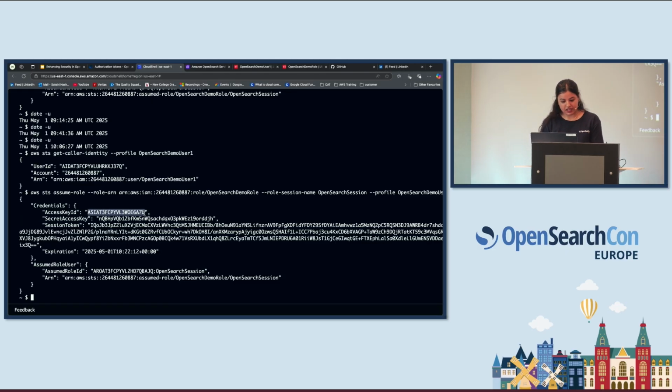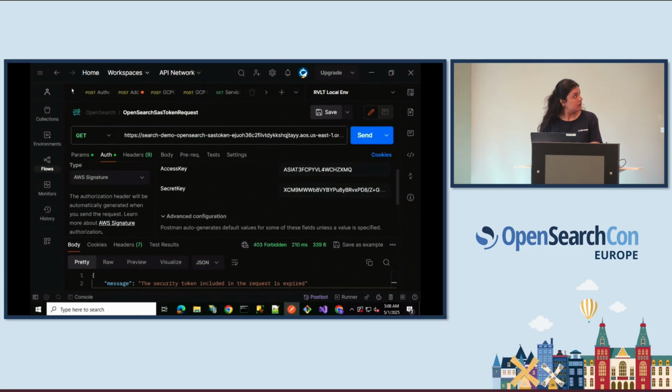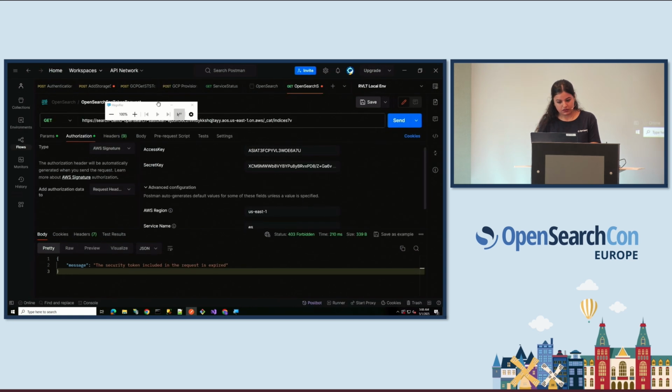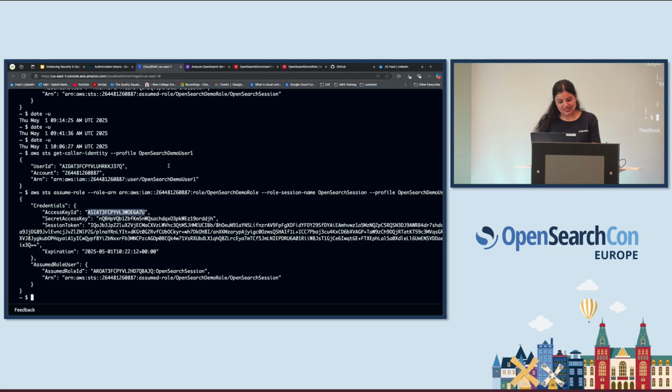So this is my access key ID. I have Postman here. Is it visible? Little bigger. Better? A little more for the people in the back. OK, got really big. Yeah, I have pasted the access keys.